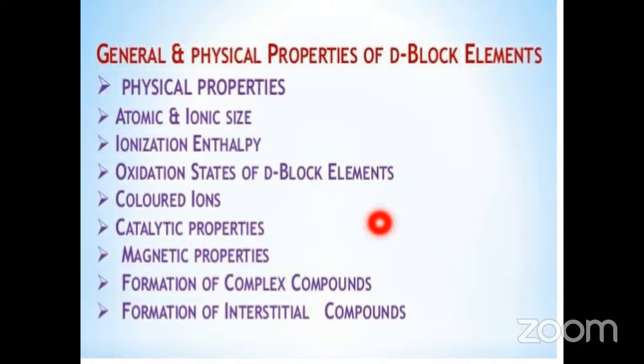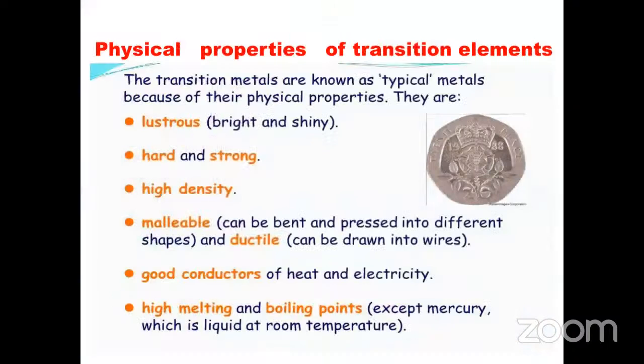Now we will discuss the physical properties of transition elements. The transition metals are known as typical metals because of their physical properties. They are lustrous, that means bright and shiny.